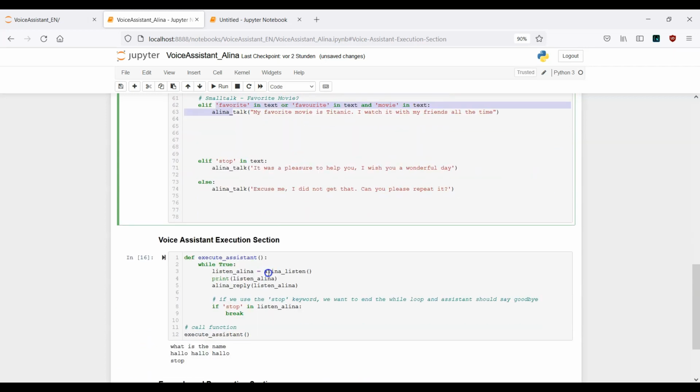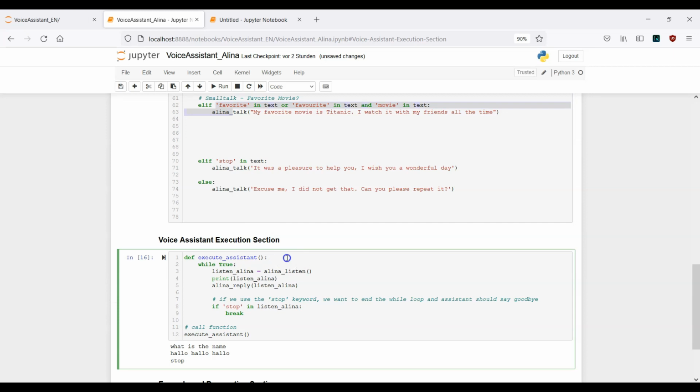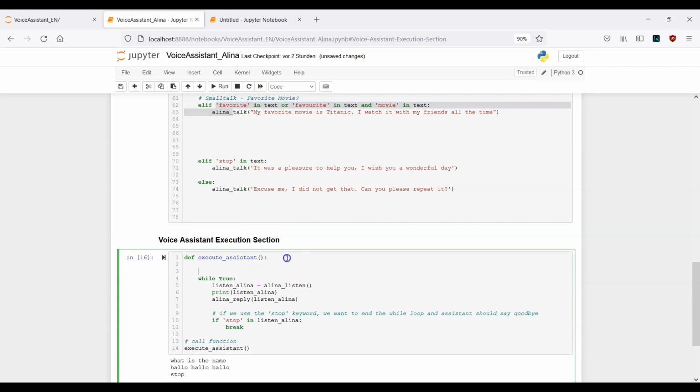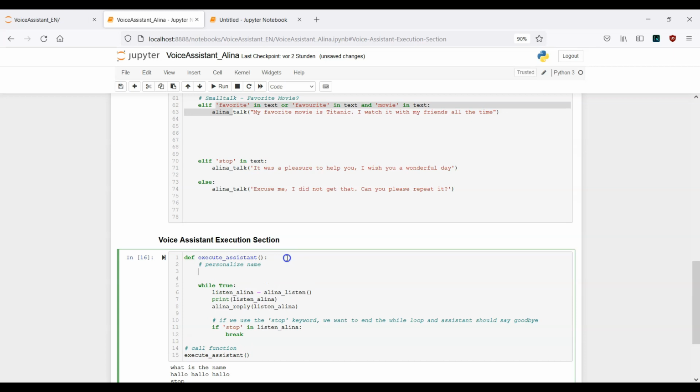But before we run it, we can make it a little bit more interactive and more personalized. That means before we get a reply, the assistant will ask for our name. So, personalize name, this is the comment.